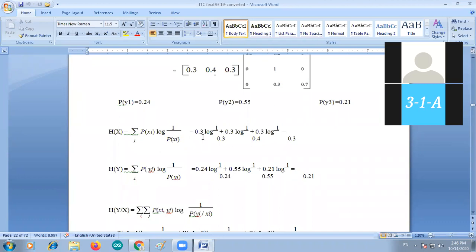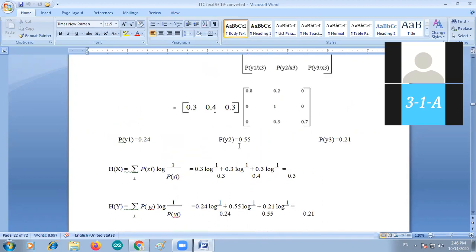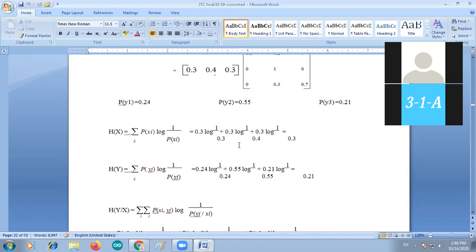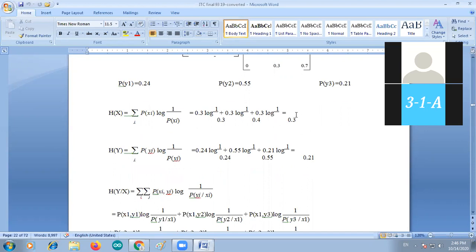That is 0.3 log 1 by 0.3 plus 0.4 log 1 by 0.4 plus 0.3 log 1 by 0.3. So calculate the value. That is H of x.